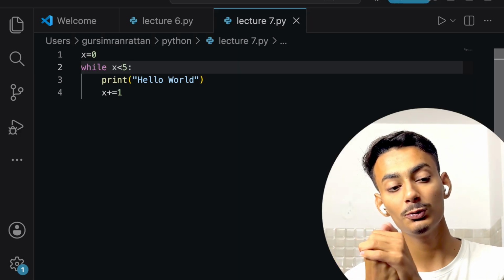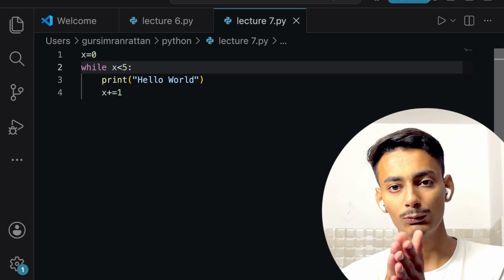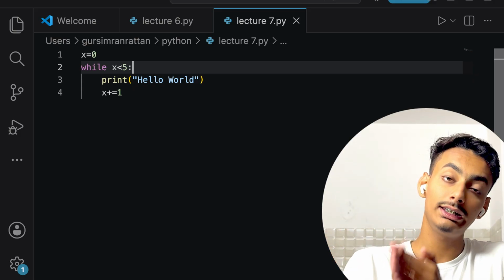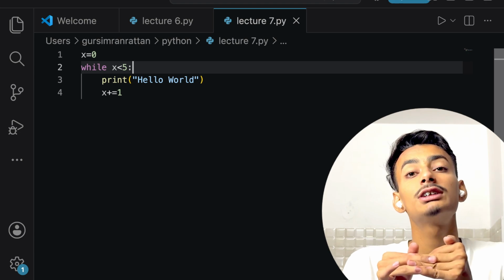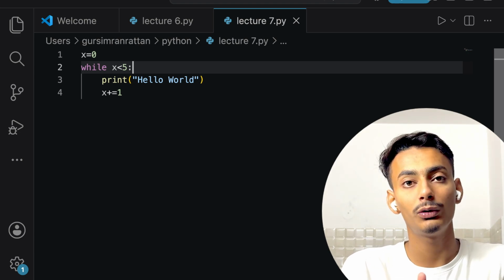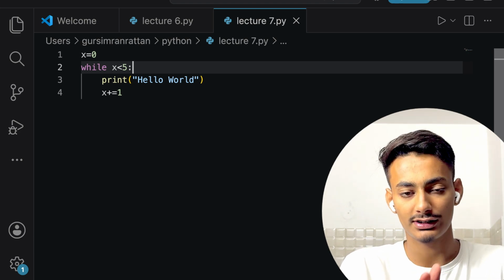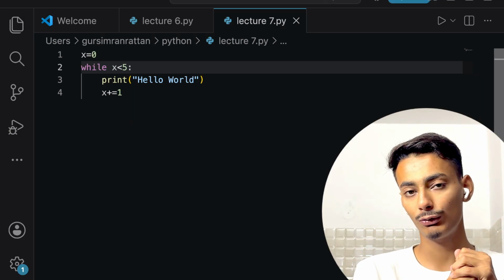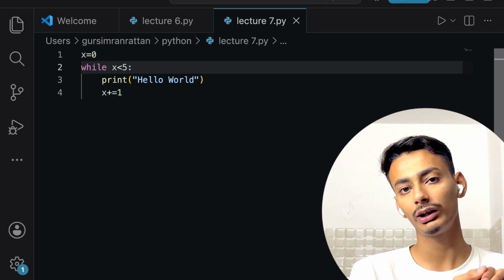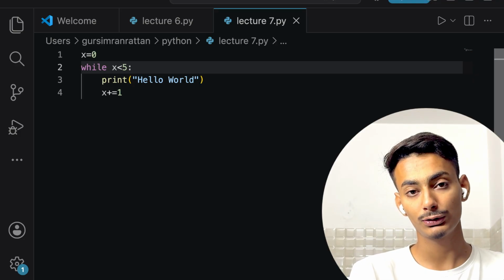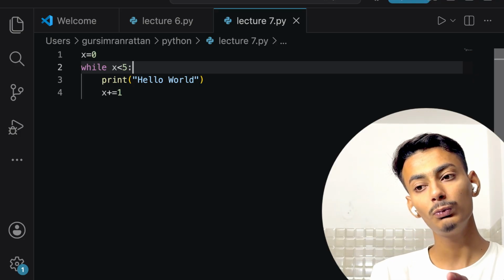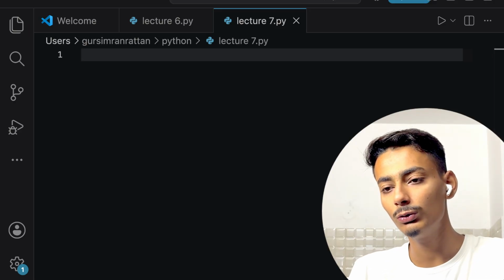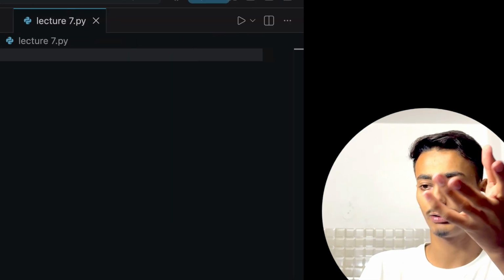But why we have two loops? Because some questions are very much easy when we do it with for loop, and those same questions can be very much difficult when we try to do it with while loop, and vice versa. So we have to practice loops so much that we will know by using which loop it will be easier to do that particular question. Now, as of now, we are doing a question to find the factorial of a number.